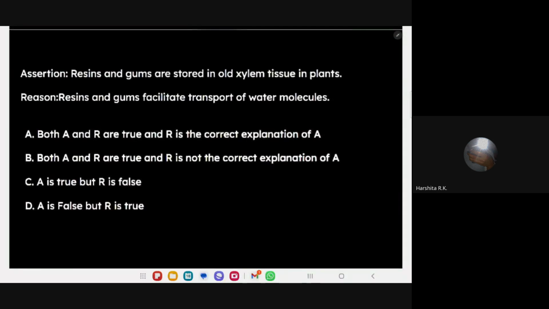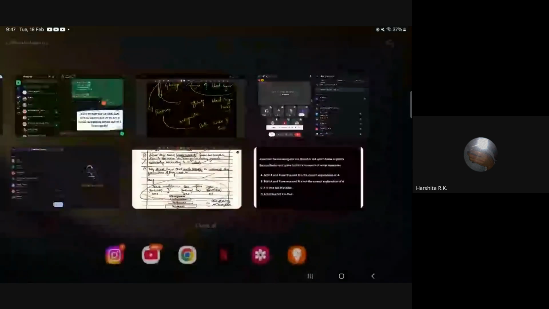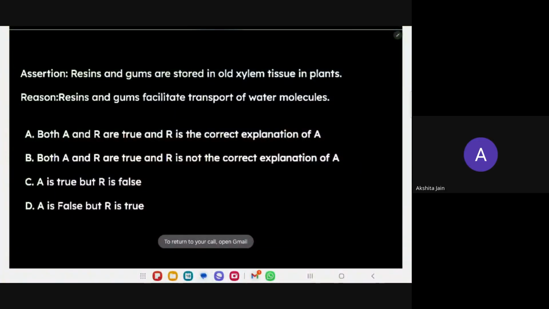Next question. Assertion and reason. This is the main headache children are worried about. Assertion, reasoning: you think one thing and the answer will be different. So look at this carefully. Assertion: resins and gums are stored in old xylem tissue in plants. The reason says: resins and gums facilitate transport of water molecules. Who will answer this question correctly? Akshita, yes. Tell me, ma.